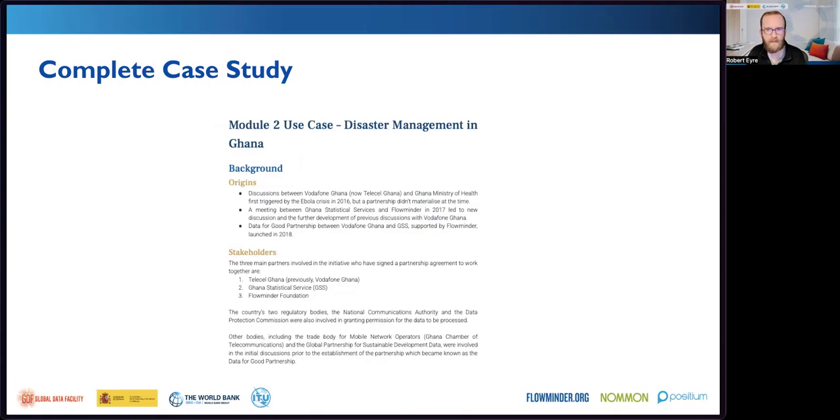Please do not forget to check the complete case study document, which has further descriptions of the methods, as well as a description of how Flowminder handles data processing.